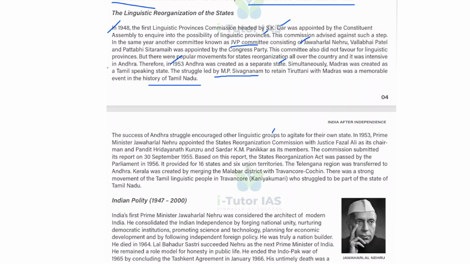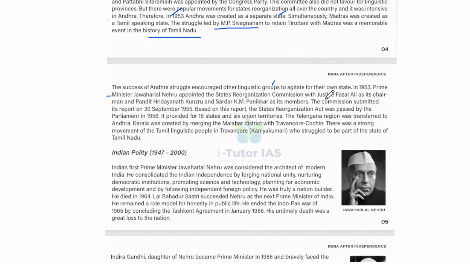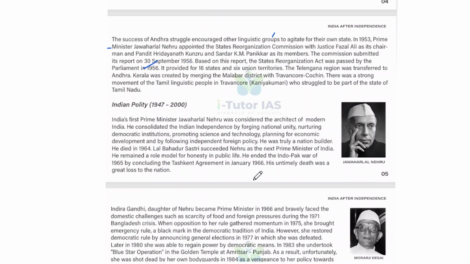And in 1953, Prime Minister Jawaharlal Nehru appointed the States Reorganization Commission with Justice Fazal Ali as its chairman, and Pandit Hridayanath Kunzru and Sardar K.M. Panikkar as its members. And the commission submitted its report on 30th September 1955. Based on this report, the States Reorganization Act was passed by Parliament in 1956, and it provided for 16 states and 6 union territories, and the Telangana region was transferred to Andhra.